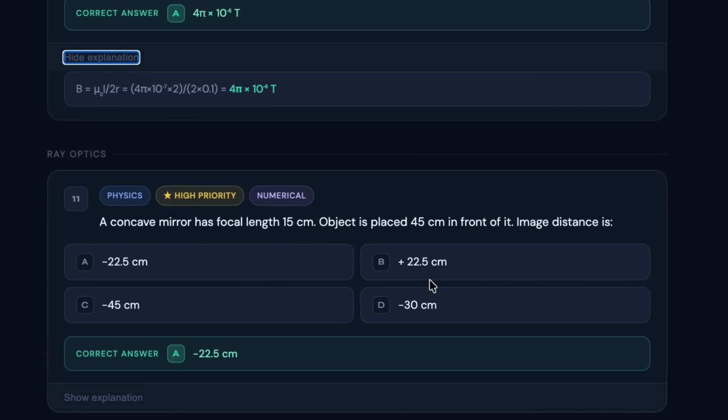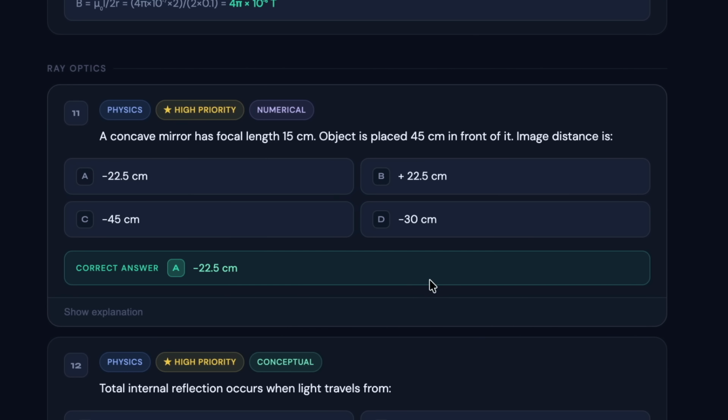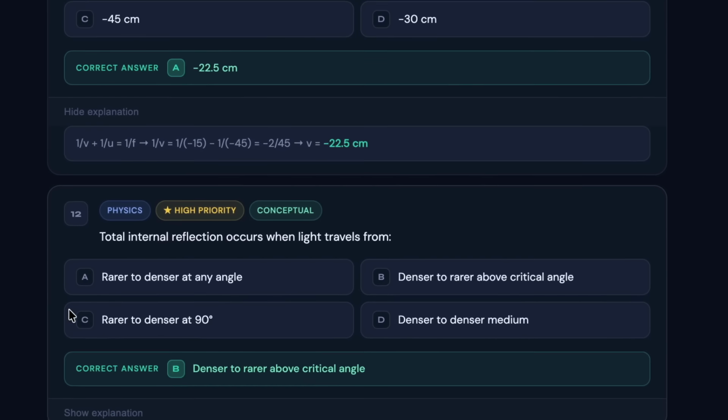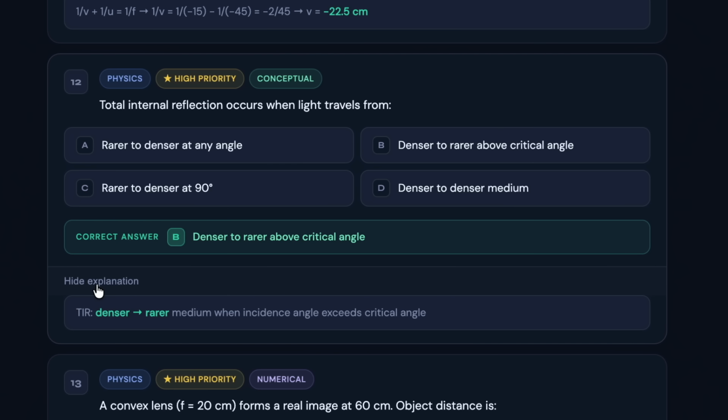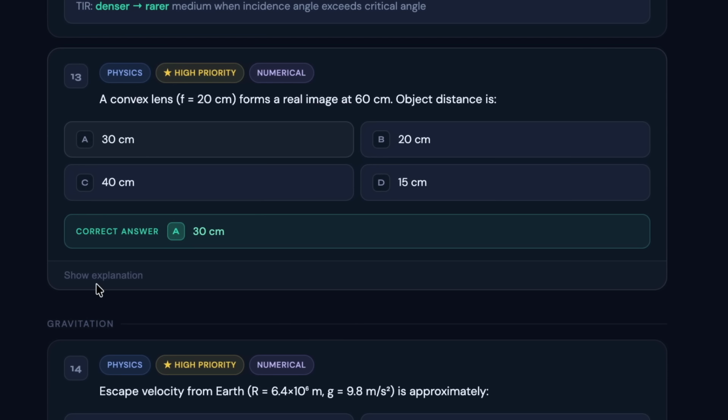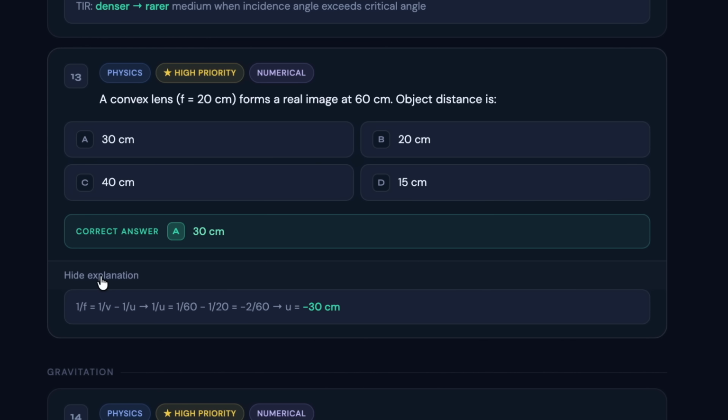So next, as we move ahead, we have a question from ray optics. The 11th question can be seen on the screen. The correct answer for the same is A, which is minus 22.5 centimeter, and the explanation can be seen on the screen. Next, we have the 12th question on the screen, and the correct answer for the same is B, and the topic is conceptual. Next, we have the 13th question, and the correct answer is A, and the question is numerical based, where a convex lens of focal length f equal to 20 cm forms a real image at 60 cm. So you have to find the object distance.